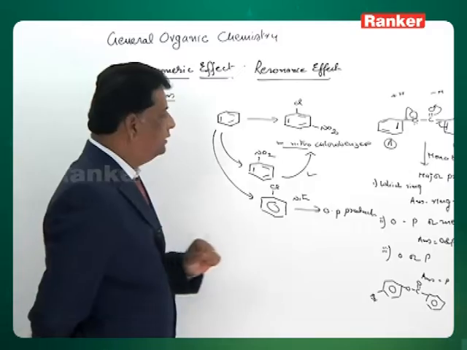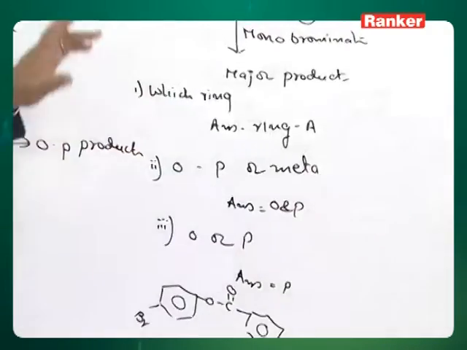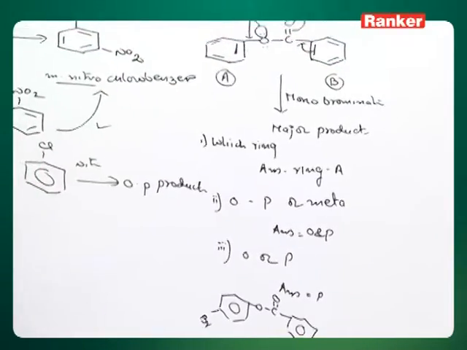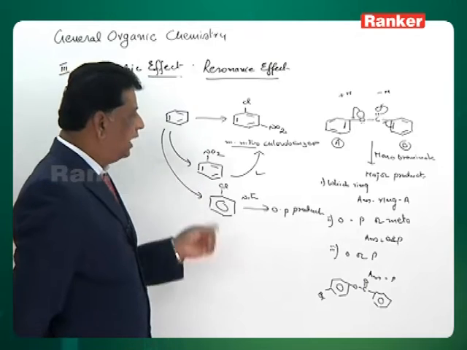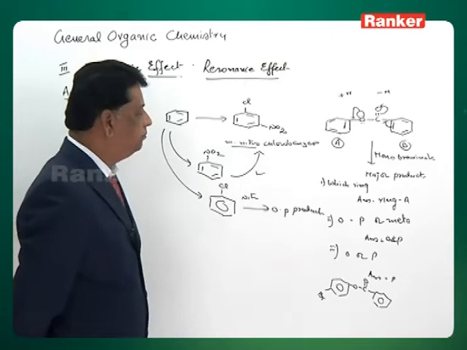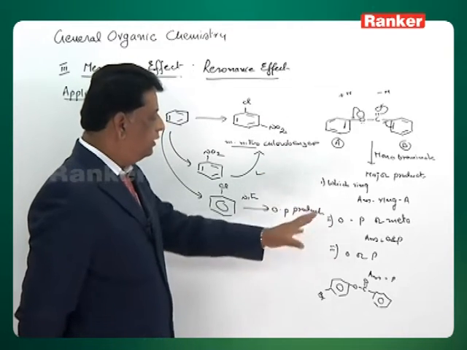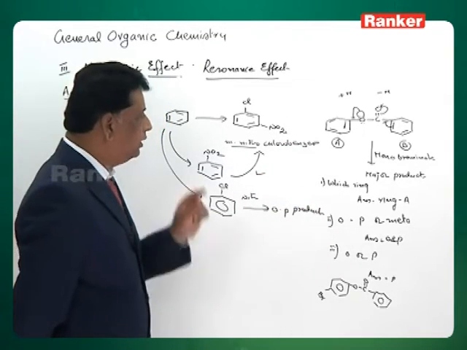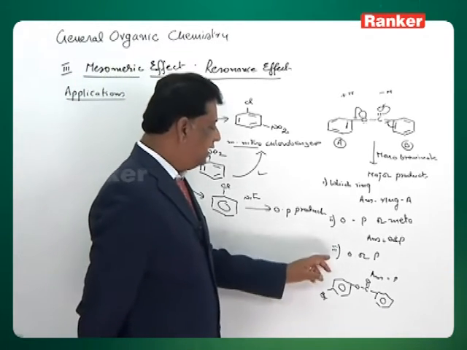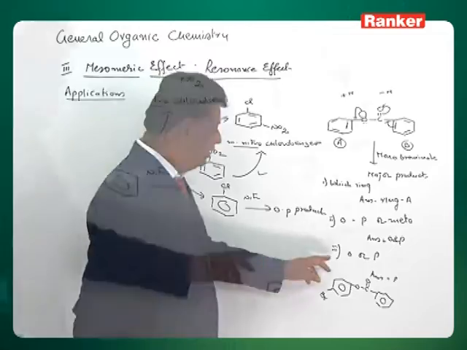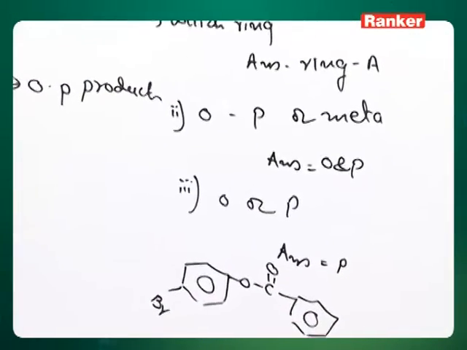So we took the direct answer in three different levels. The first question is ring A or ring B. This is decided based on the activating property of the group attached. A is attached to an activating group, so A undergoes reaction. The second aspect is ortho-para or meta. The answer is ortho-para, because activating groups are ortho-para. Out of ortho and para, however, the decision is not based on the mesomeric effect. Here the effect is called steric hindrance, which is another factor. At the end we deal with this one.